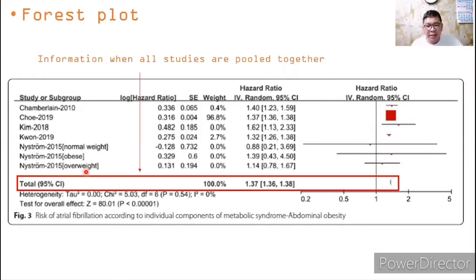The next one is the information when all of the studies are pooled together. So this is the total 95% confidence interval, the total weight, the hazard ratio, and the random 95% confidence interval. It is then represented by this area. Actually, this is a diamond. As the results will be presented later on, you can see that this area is represented by a diamond. If the diamond is big, then it has a greater amount of weight because it is pooled together.